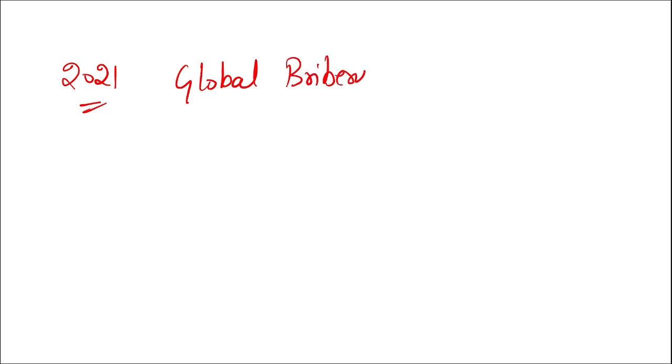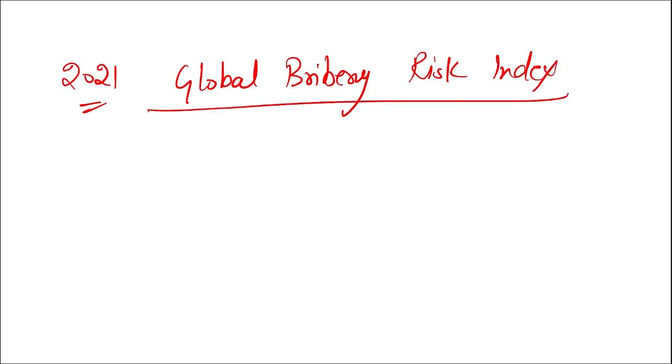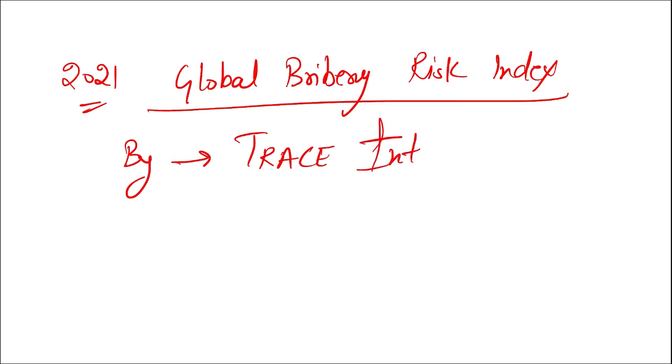Next, then we'll be talking about the 2021 Global Bribery Risk Index. This Global Bribery Risk Index is released by TRACE International. In this, the country that topped, and that means they have the least bribery, is your Denmark.